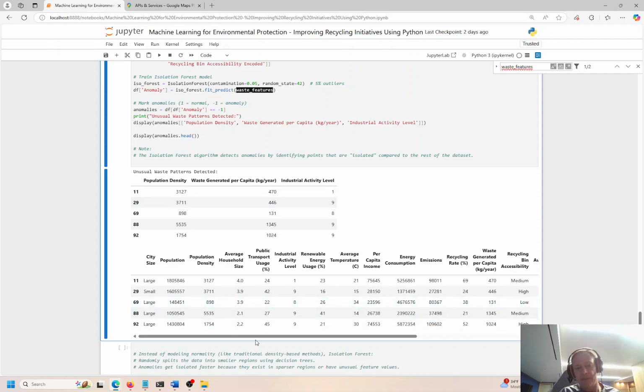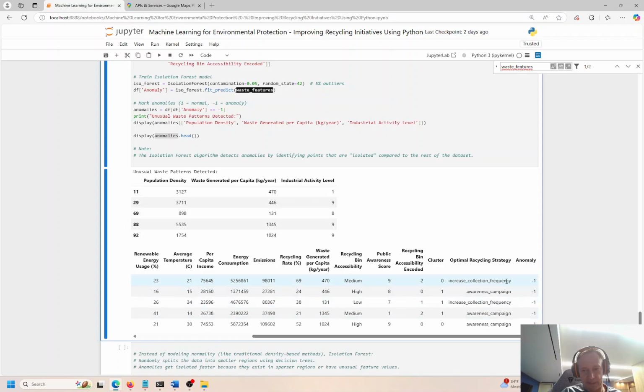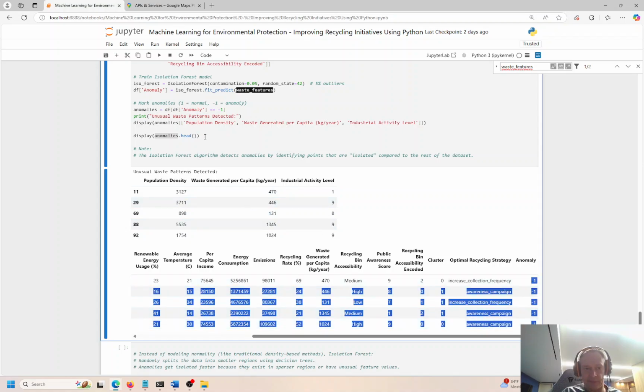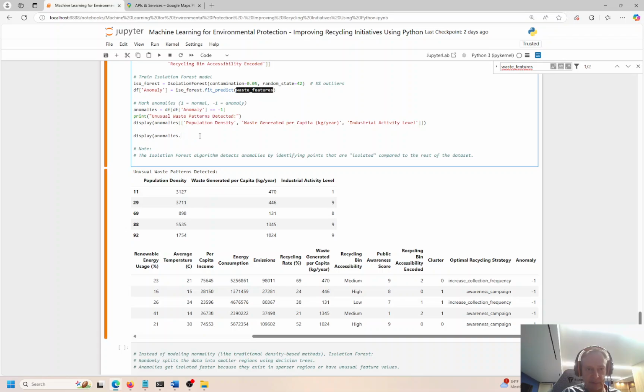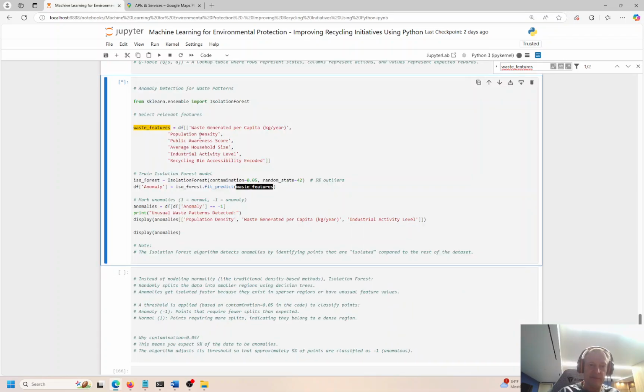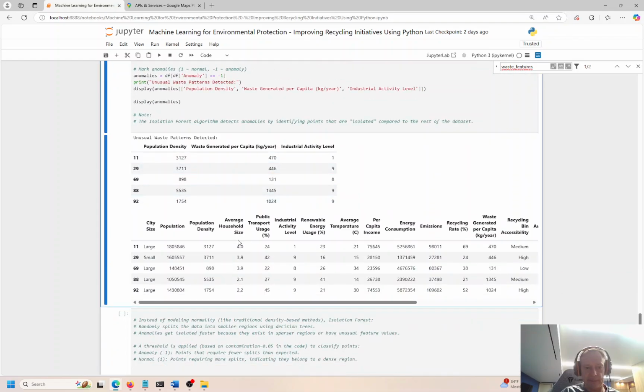Okay, so these are the anomalies. This looks at the entire data frame. That's why I wanted to show you this. So the anomalies, again, are -1. So you just see a couple of records over here. But these, all of these are anomalies, right? And if I go one back here without even the head, which takes the top 5 by default, let's see how many anomalies. There's only 5. There's only a total of 5 anomalies, right?